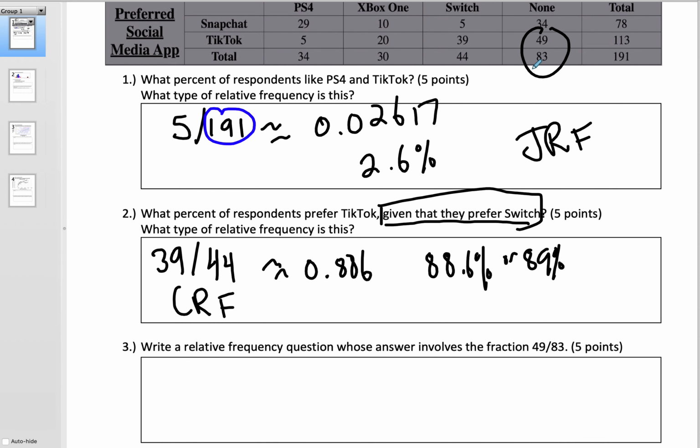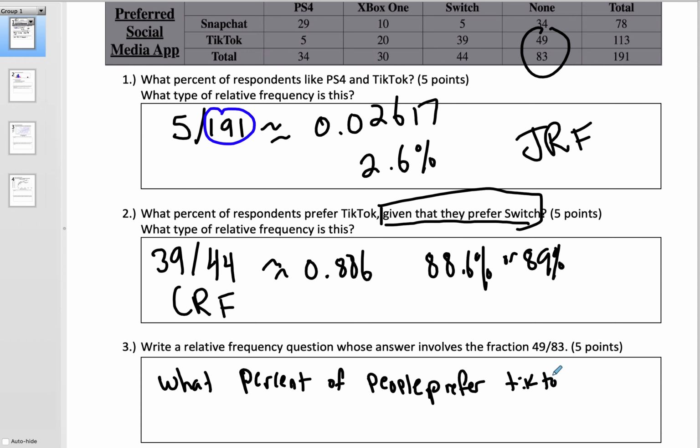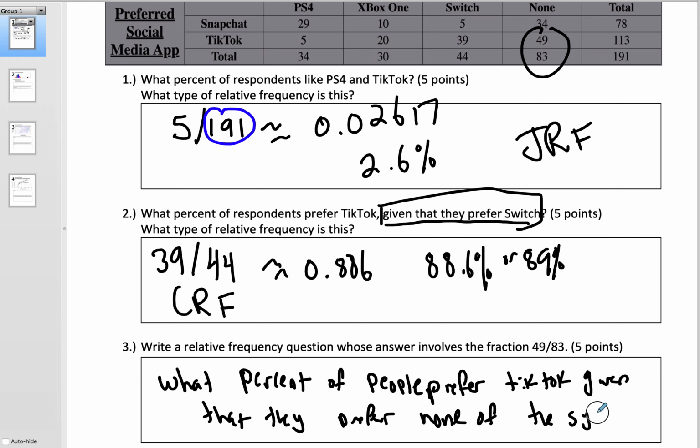So I would say, this is an example, what percent of people prefer TikTok given that they prefer none of the systems. Something equivalent to that. What percent of people who don't like any of the systems prefer TikTok?